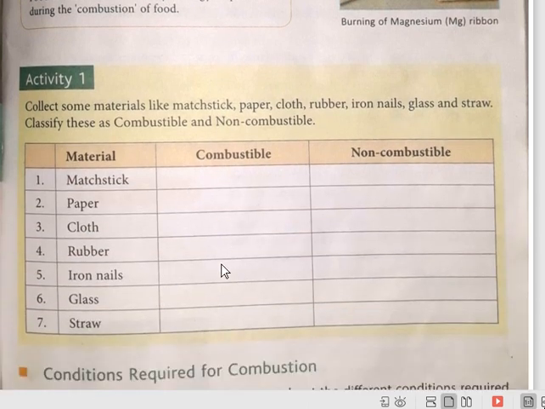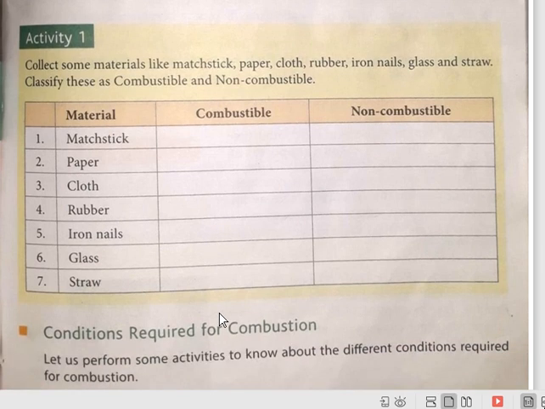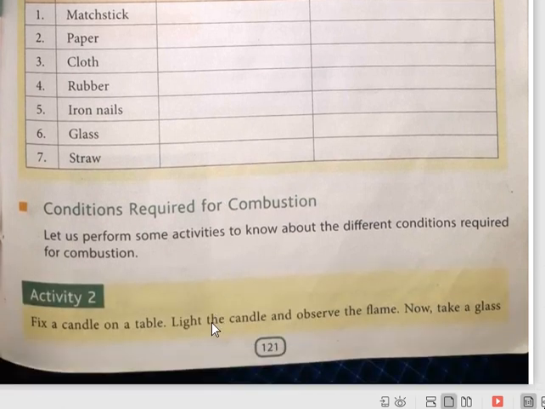Now see here, some materials are given, and we have to categorize them as combustible or non-combustible material. Plastic is categorized under combustible material. Paper, combustible. Cloth, combustible. Rubber, combustible. Iron nail, non-combustible. Glass rod, non-combustible. Straw, combustible. These are the substances which are either combustible or non-combustible.